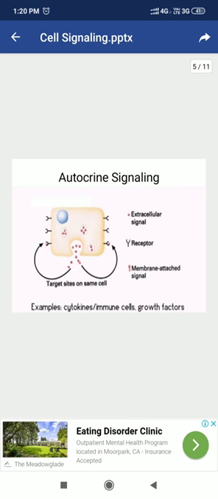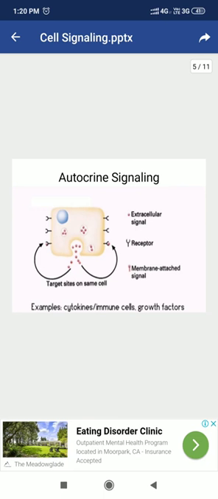So, in this diagram, you can see in red color the signal molecules which are secreted outside the cell. These signal molecules then bind to receptors. Receptors play a very important role in cell signaling. Receptors and ligand must be compatible with each other; their shape and structure are complementary, just like the enzyme and its substrate.